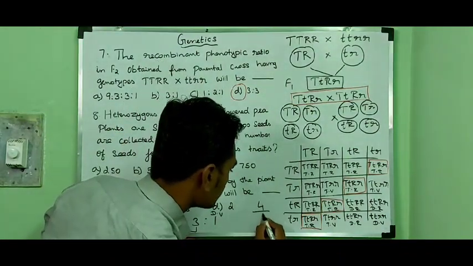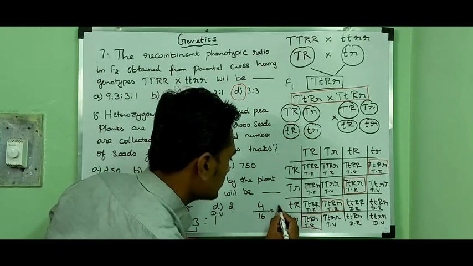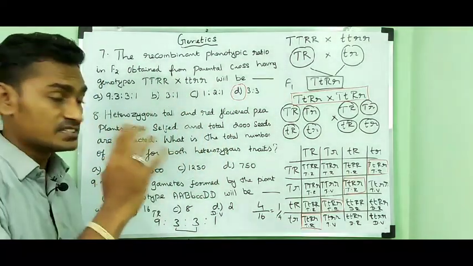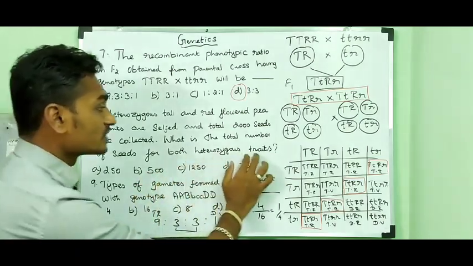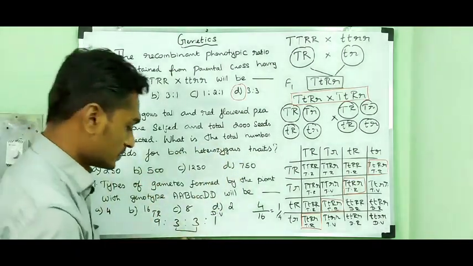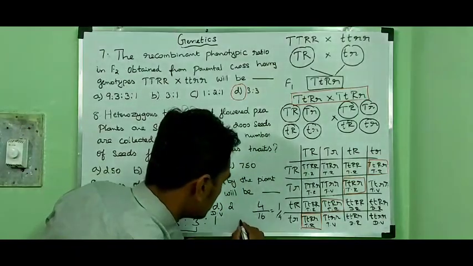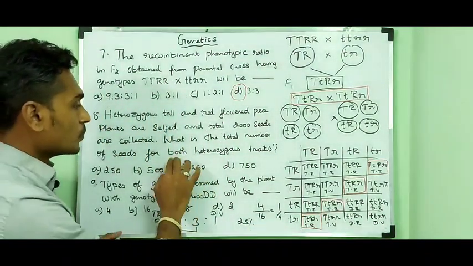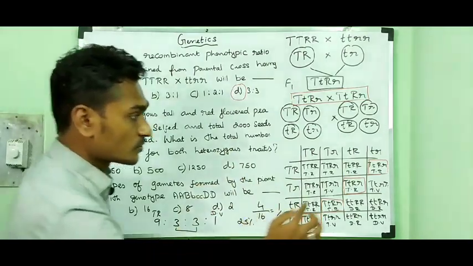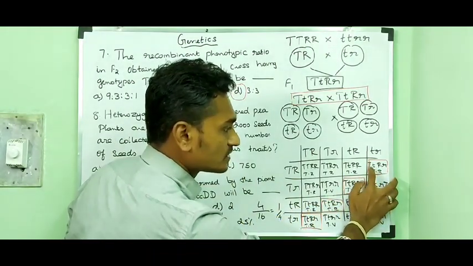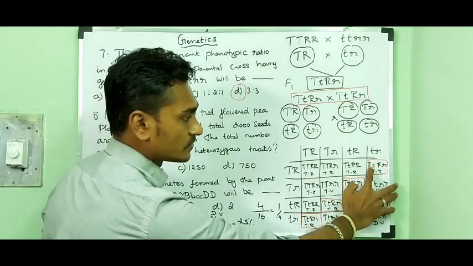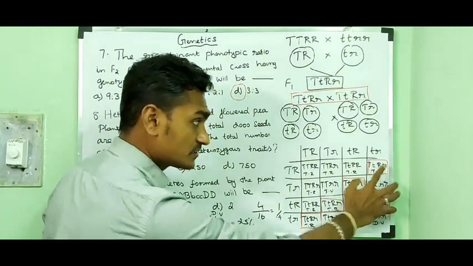4 by 16 results in 1 by 4. That means 25% of the seeds show both heterozygous traits. So you can find both traits show the heterozygous character, capital T, small t, capital R, small r.